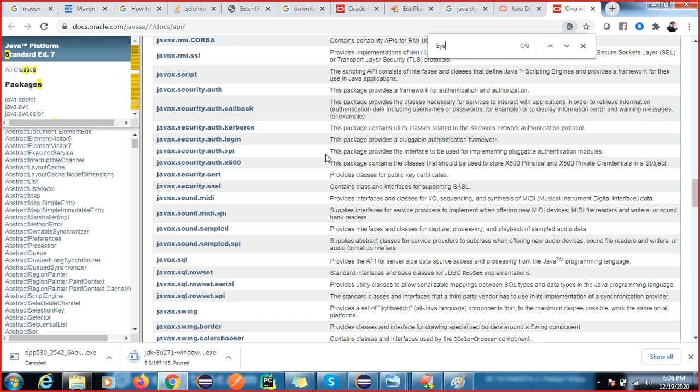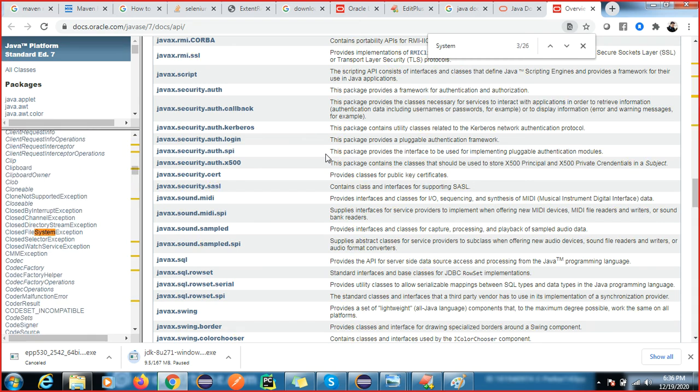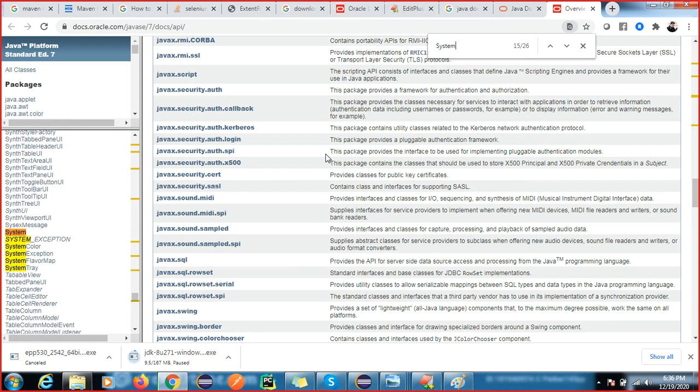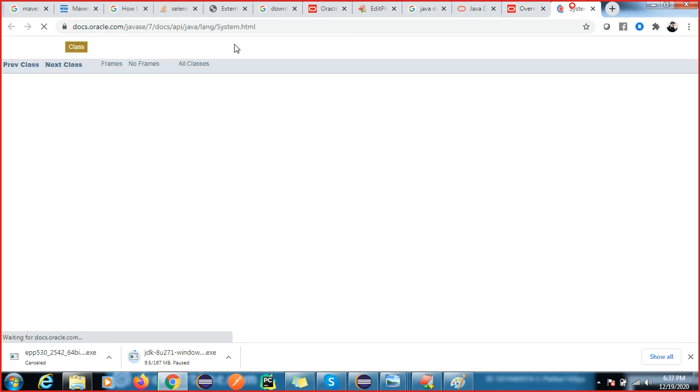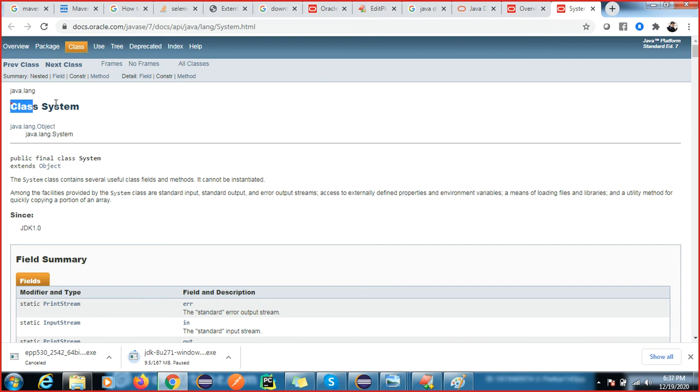So just type what is System. You can see we have System here. System is your inbuilt class. Java has already provided many inbuilt classes, methods, and interfaces. We are not going to implement them, they already implemented them and have given them to us. You can see System: public final class System extends Object.